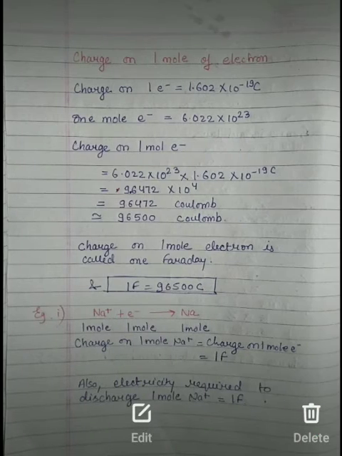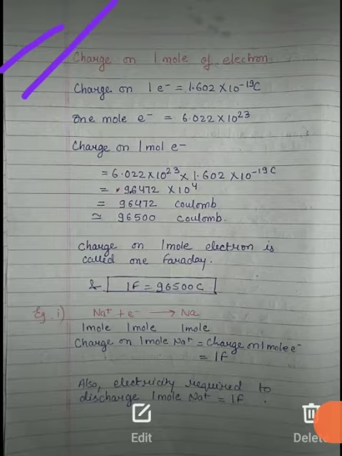How can we assume that this value is 96500 coulomb? So now let's talk here. Suppose, students, the charge on 1 mole of electrons.